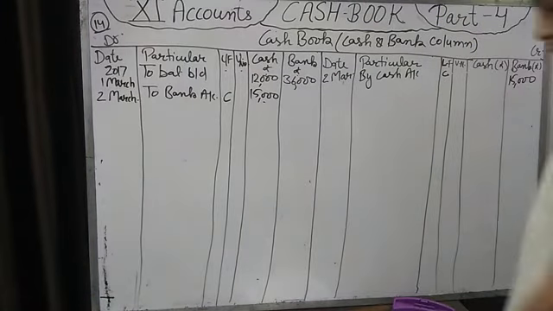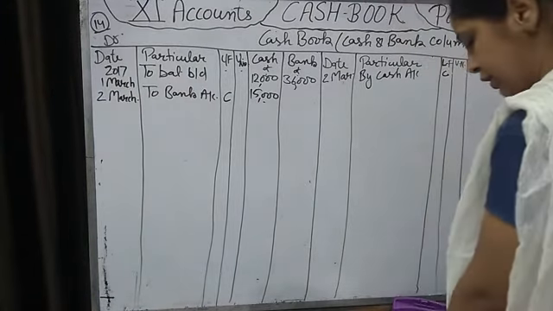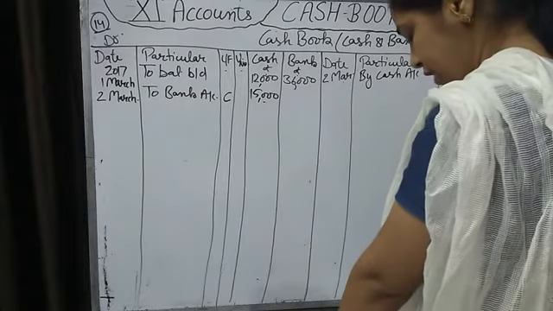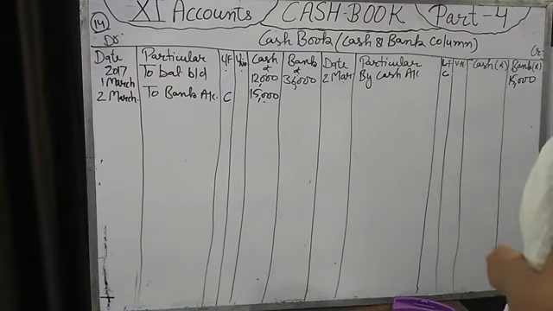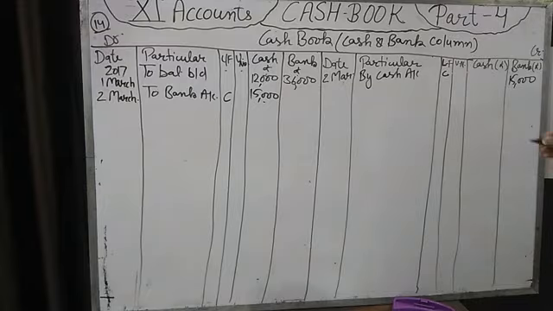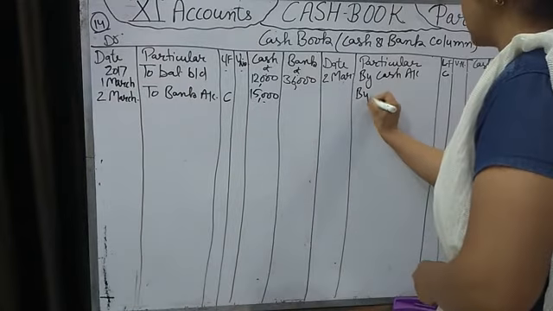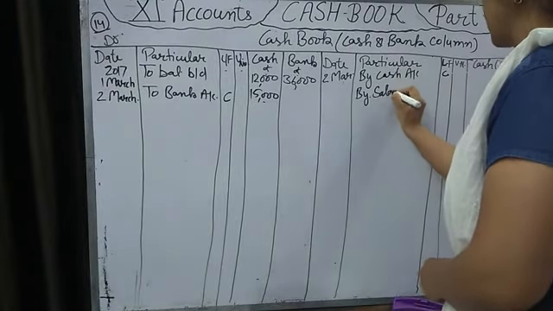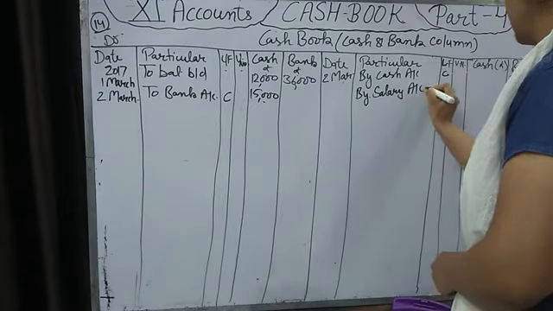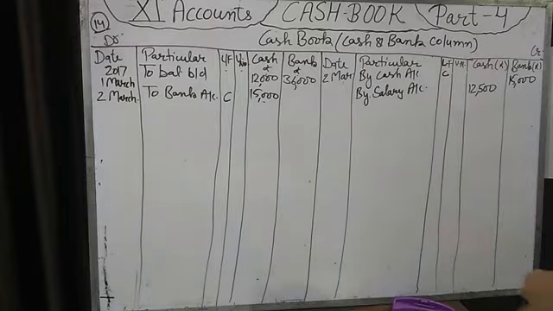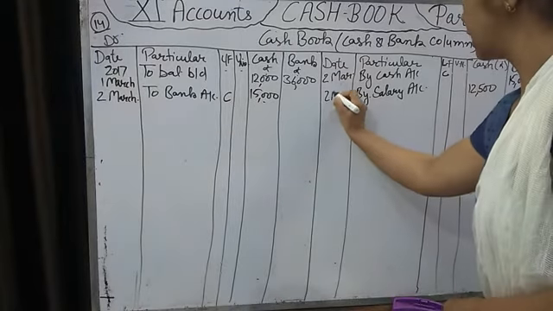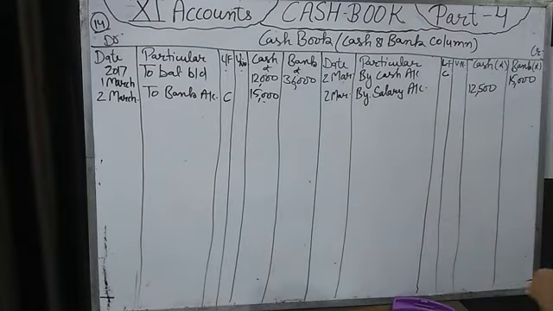Understand? Now the next transaction is that on 2nd March, paid salary for the month of Feb in cash 12,500. Paid salary, cash is going, so we will write on the credit side where cash is going, by salary account 12,500, and on which date? Same date, 2nd March. Understand?